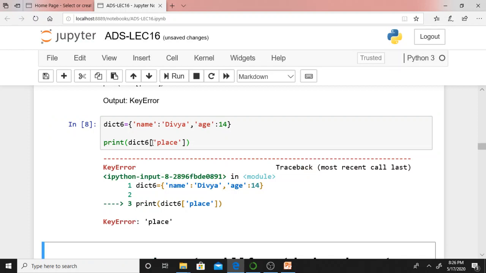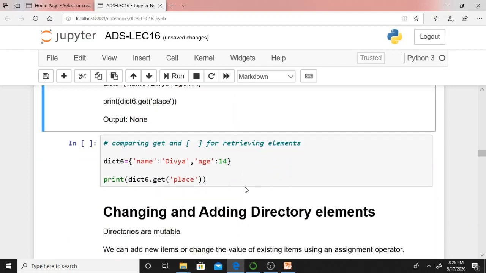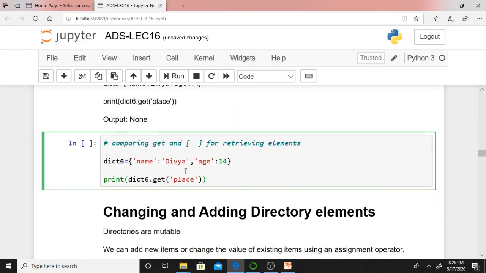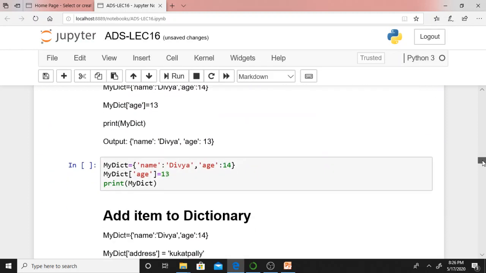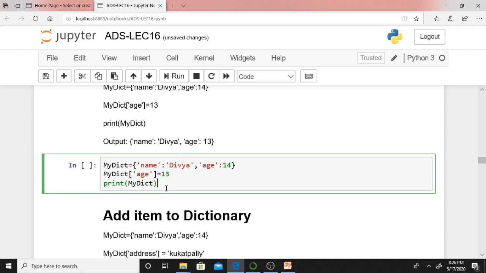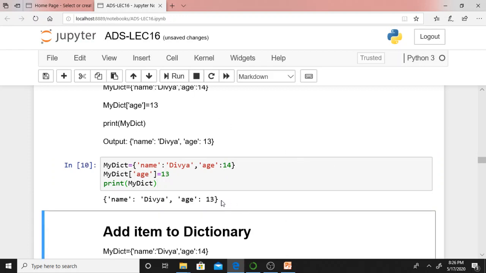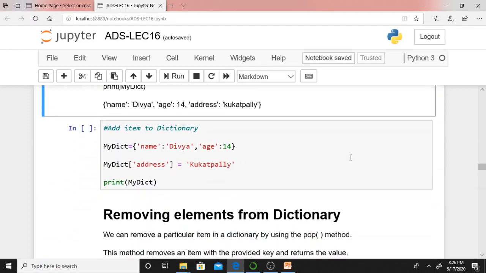Just always remember, in the case of square brackets, key errors will be generated, whereas in the case of the get method, it will return None. That's what I explained in my PPT, isn't it? Same thing here also: dictionaries are mutable. Here the age value is 14, but 14 will be replaced by 13. I can update it because the dictionary is mutable. Just see, age 13. That's what I discussed in the PPT.